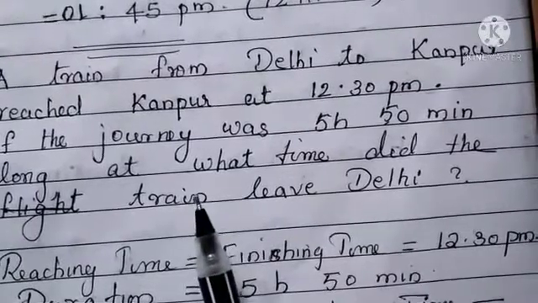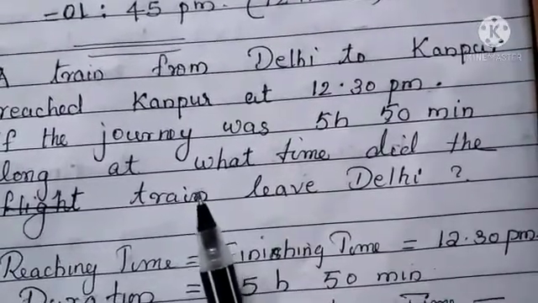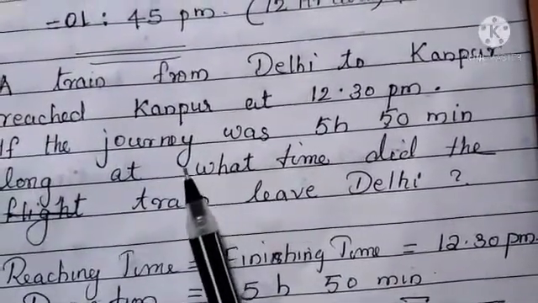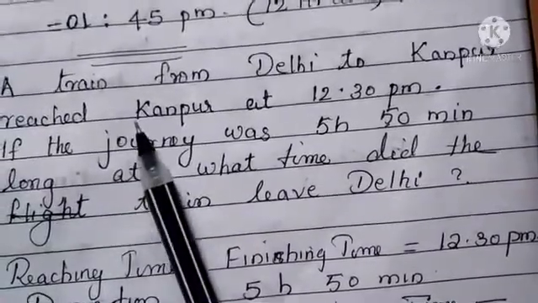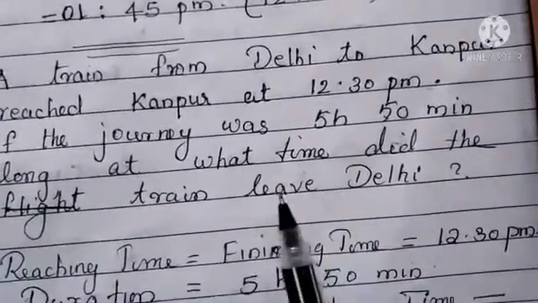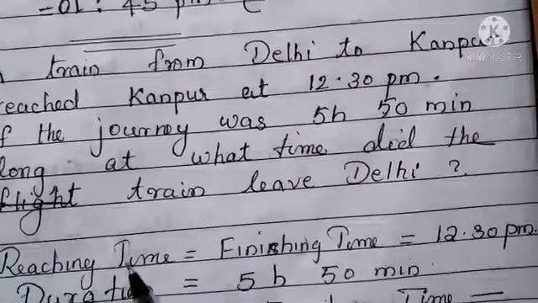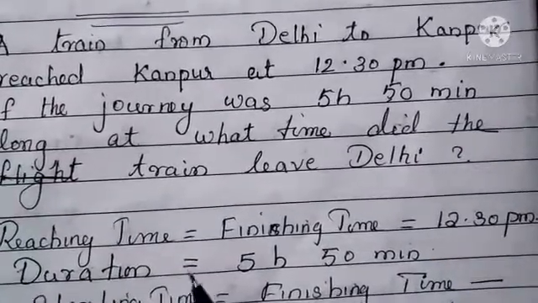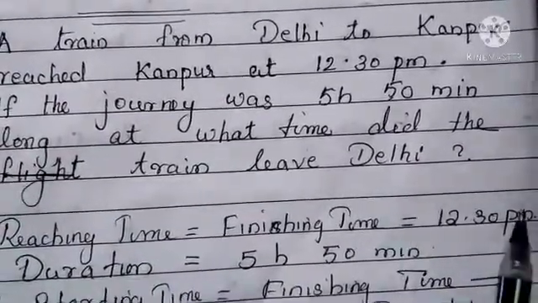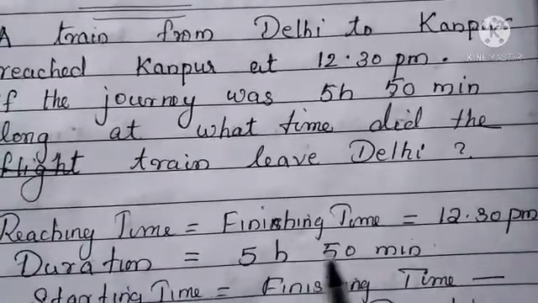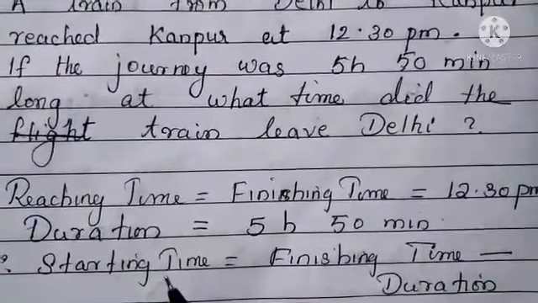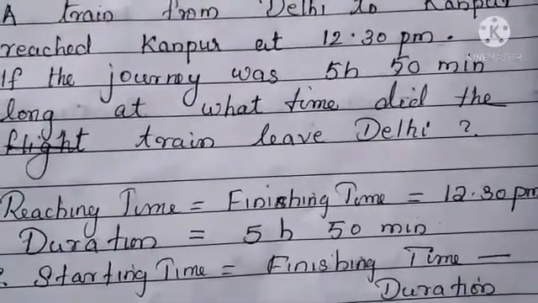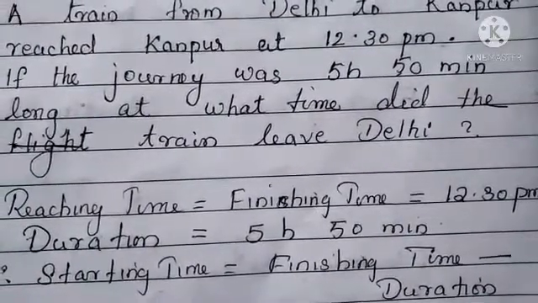So here we have to calculate the starting time, because if we are going on a journey, at first we have to start the journey. Then only we will reach anywhere. So here we have to calculate the starting time. Reaching time or finishing time is 12:30 p.m. Duration is 5 hours 50 minutes. We have to calculate the starting time. So it equals finishing time minus duration.